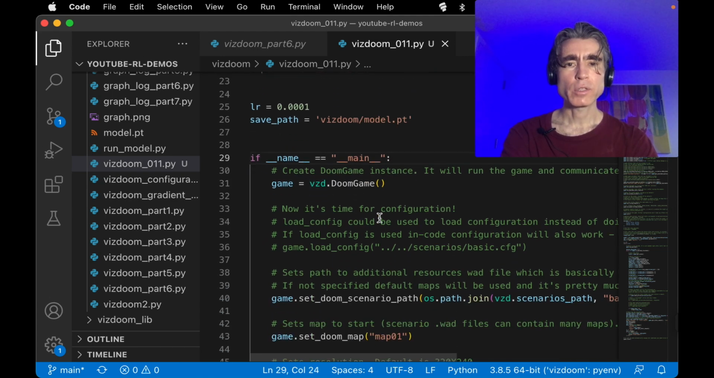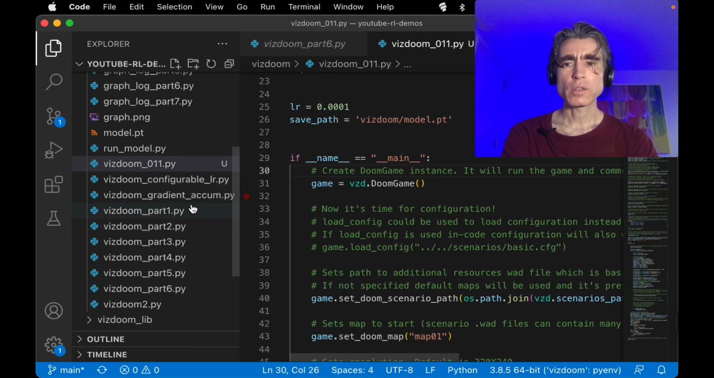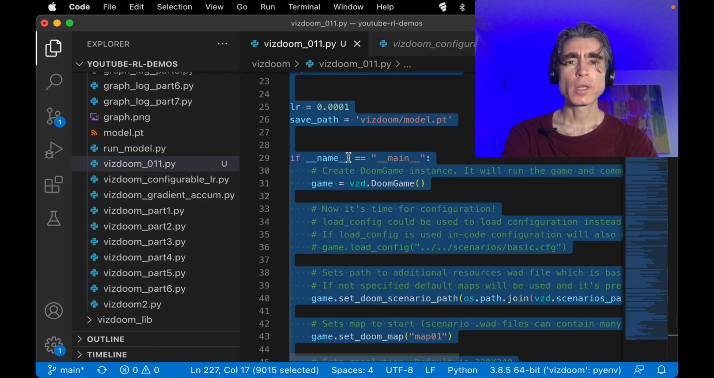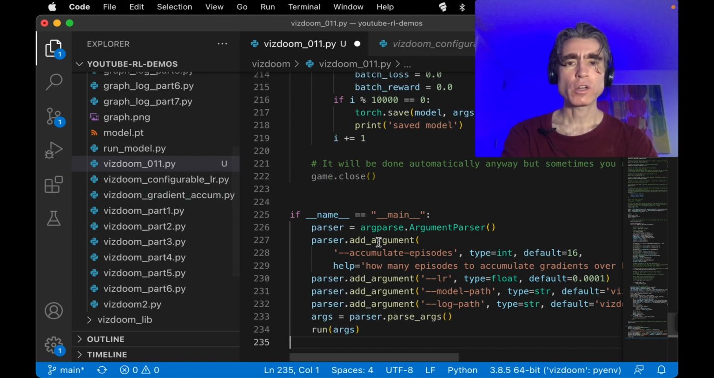ViZDoom, oh yeah, that's where we're saving it. I kind of want to change that sometime. Wait, oh no, we don't want this one. This is a really old one. Let's go from configurable LR. We're going to copy and paste from configurable LR into ViZDoom 011. All right, so then we've got the argparse, we've got the configurable LR. Let's set this to 4 because we found that works quite well. By default, it's accumulating gradients over 16 episodes. Learning rate is 4. This is where it's saving things, right?